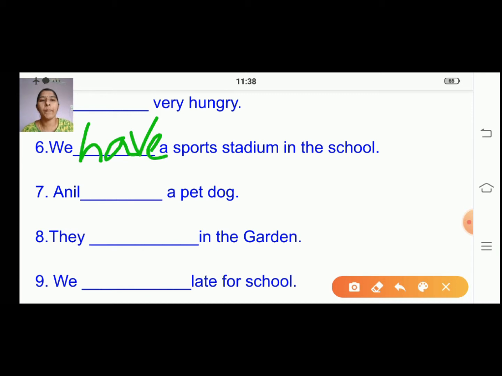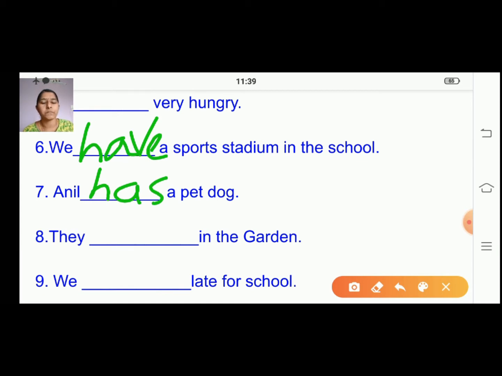Anil dash a pet dog. We are talking about only Anil. So only one person, so it will be has. Anil has a pet dog. Right? So this is going to be the answer. Anil has a pet dog. So when you're talking about only one person, we will use has, right?